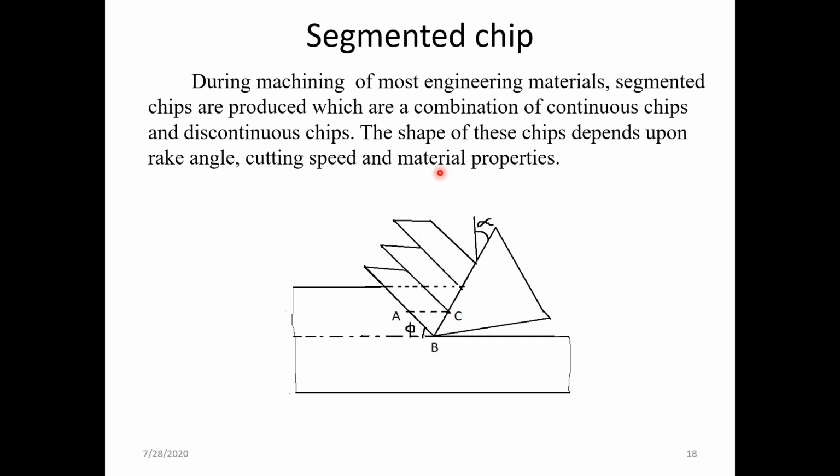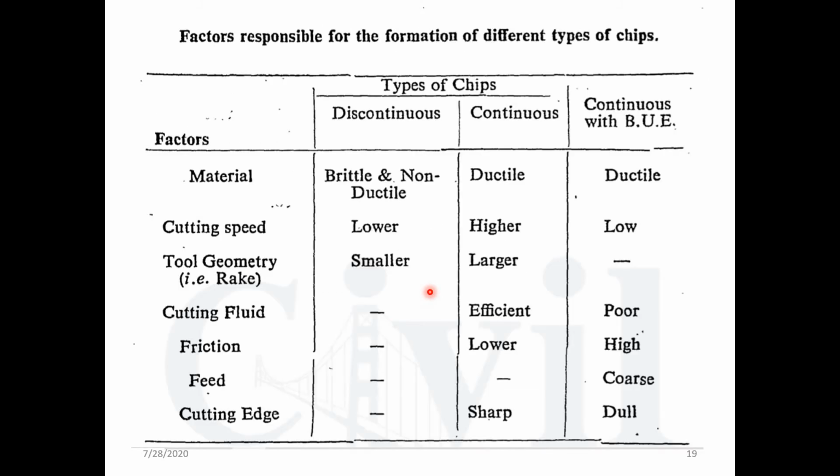Generally when we cut most engineering materials, you may find this type of chip pattern produced in actual machining, and this is the chip formed in actual practice. Already I have told that there are different factors responsible for the formation of different types of chips. So here you can observe the different types of chips.